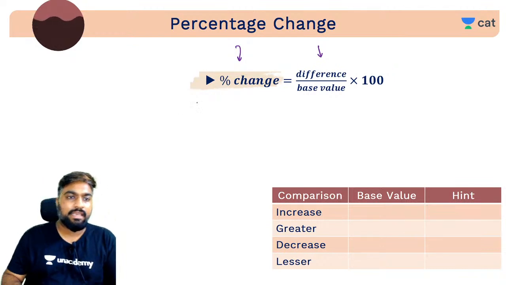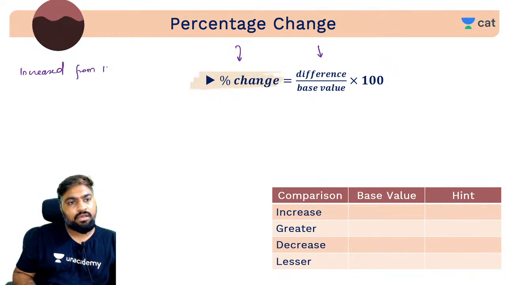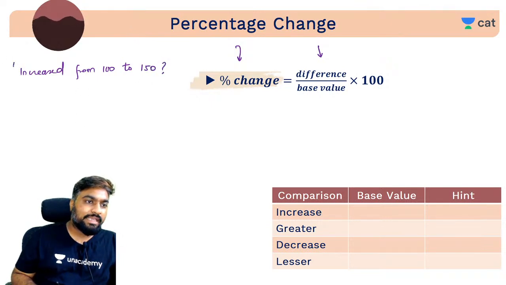Let's say if they are asking how much has the value increased from 100 to 150. From 100 to 150 क्या हुआ है? Increase हुआ है.